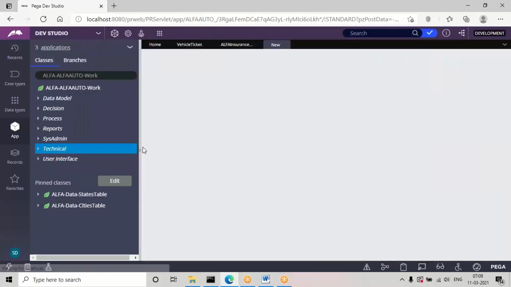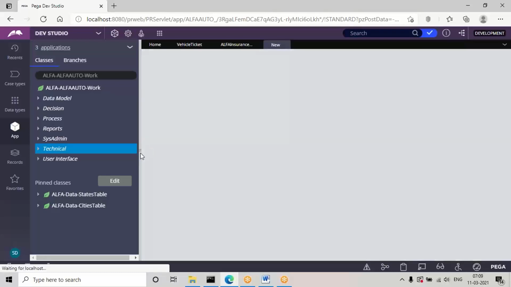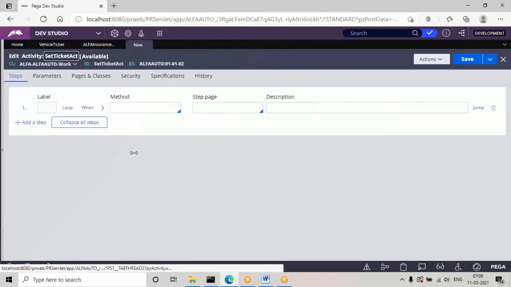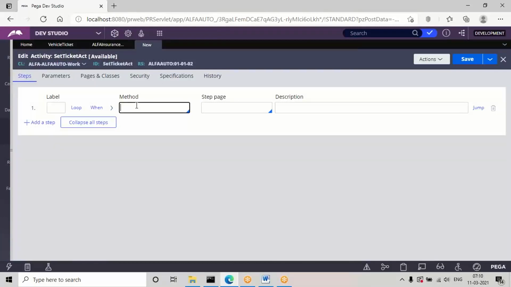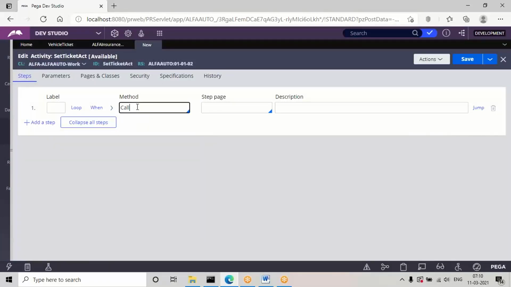Open activity. See, in this we are not only using the set ticket API, there is one more API, update status, that also we are going to use. Both are predefined APIs only. So we need to use call instruction.